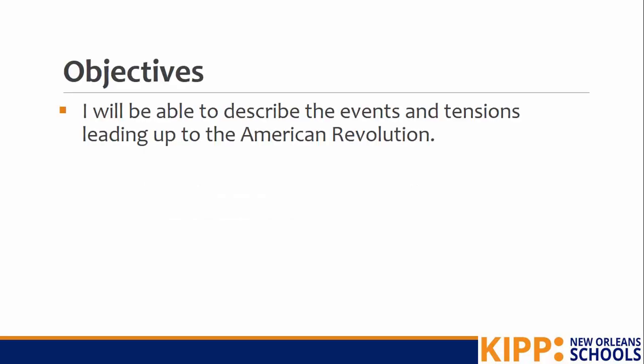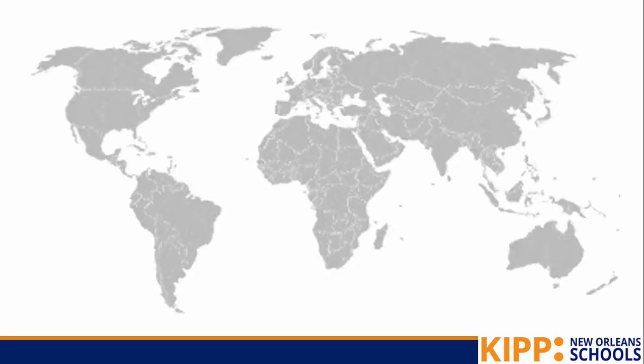All right, and let's jump into our notes. Today we're going to describe the events and tensions leading up to the American Revolution. So let's just kind of start with where we are. We're here in New Orleans, hopefully. England is all the way across the Atlantic Ocean over here, and their 13 American colonies were over here.